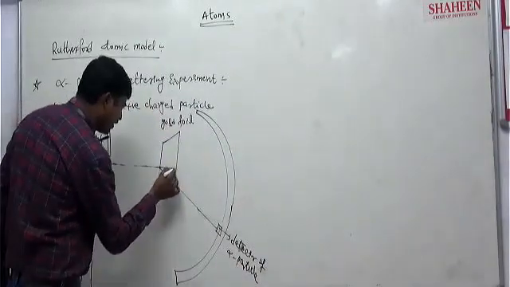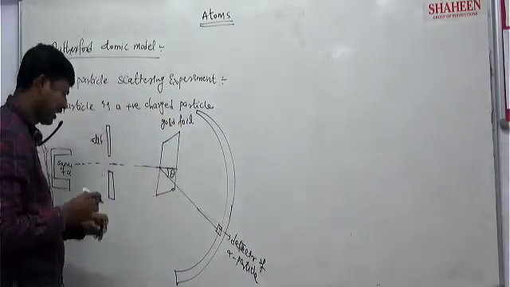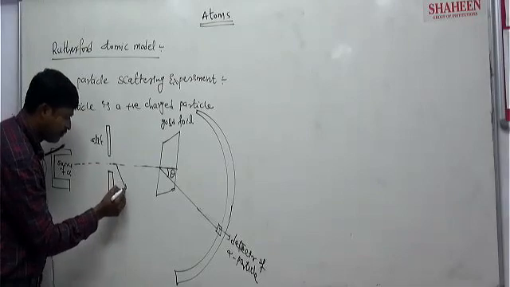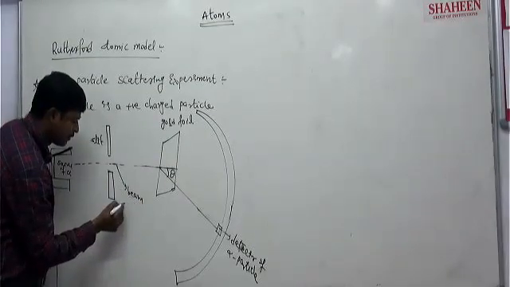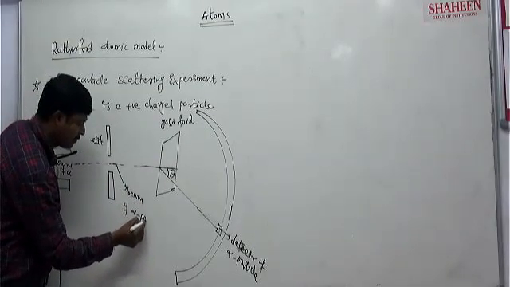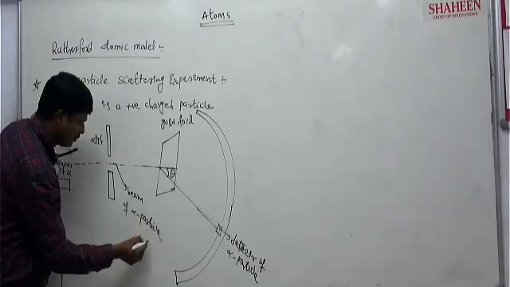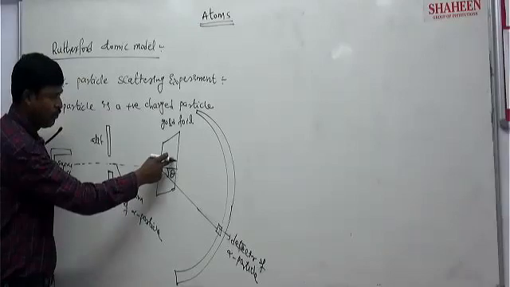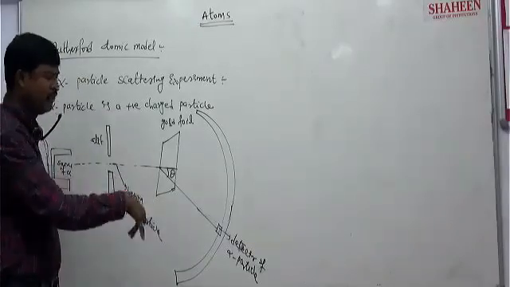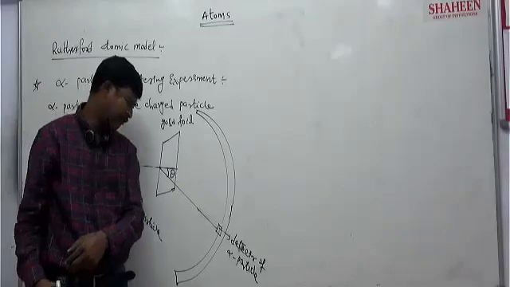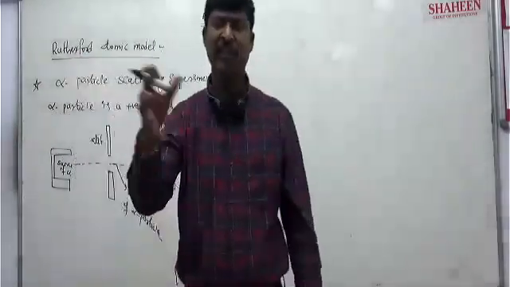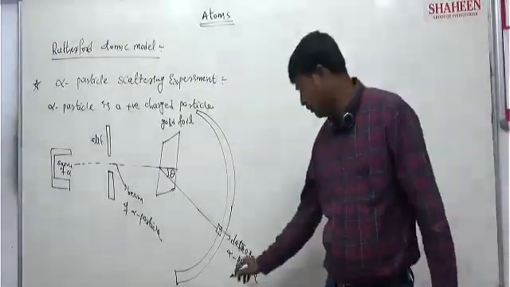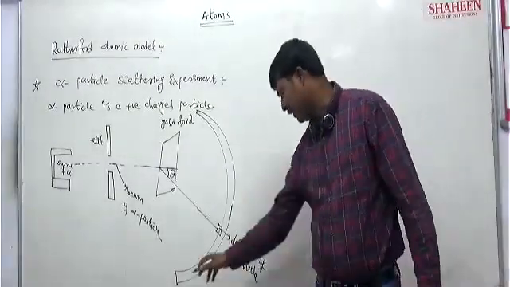This is the scattering angle, theta. This is a beam of alpha particles. From this slit, the beam comes, falls on the gold foil, and deviates at different angles, and the scattered alpha particles will be captured on this detector.